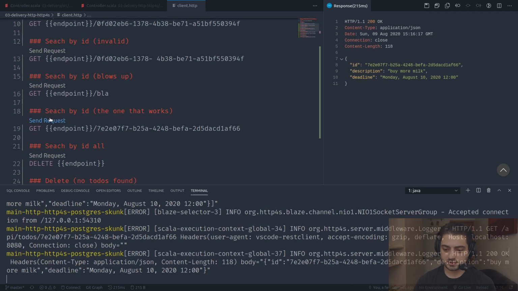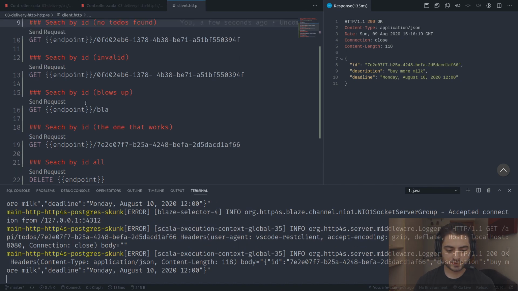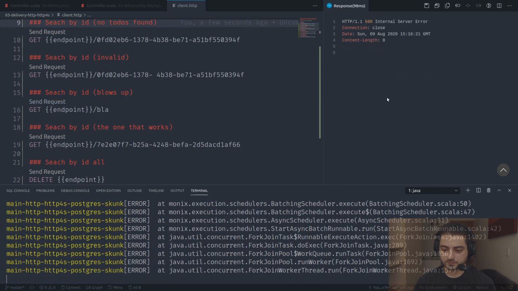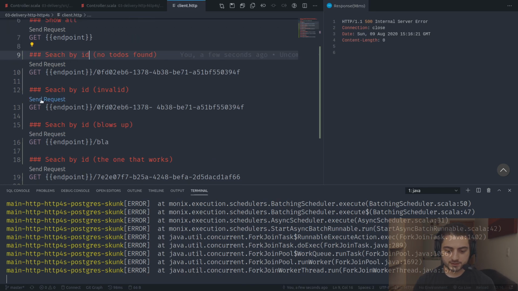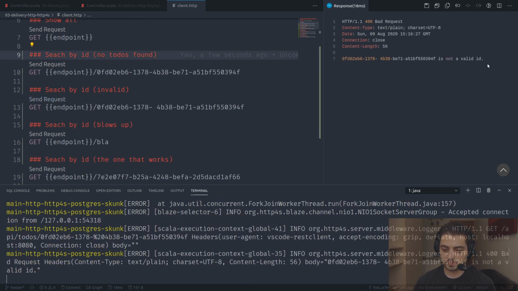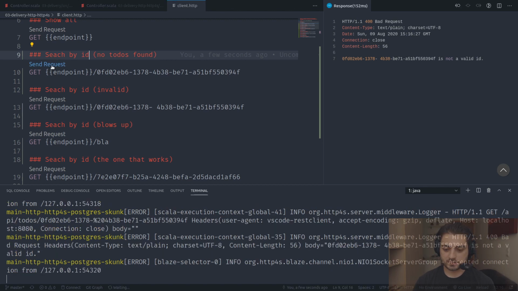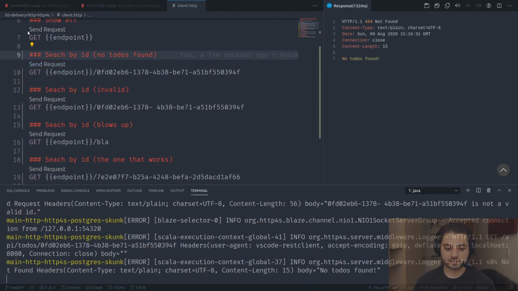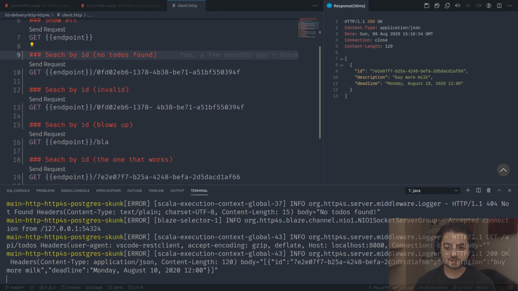Okay, so let's go and try it, and there we go. We get a response. This is the one that blows up. And we're still with Monix. That's good. This is the invalid one. Bad request, invalid ID, and this one is not found. Yeah, perfect. Let's show all real quick.